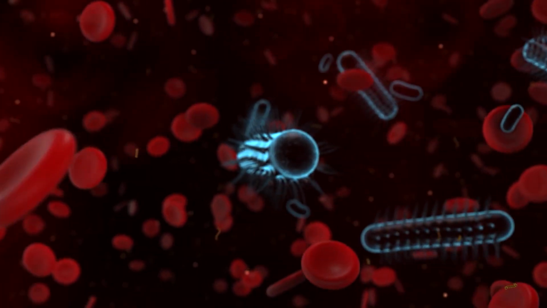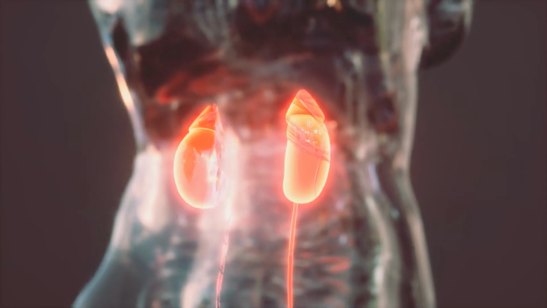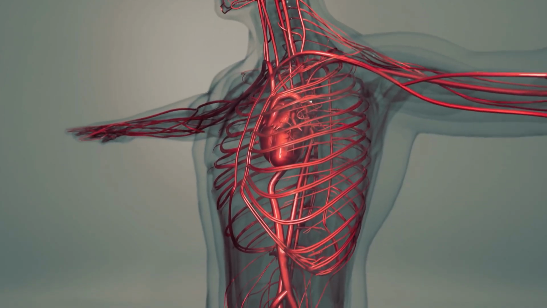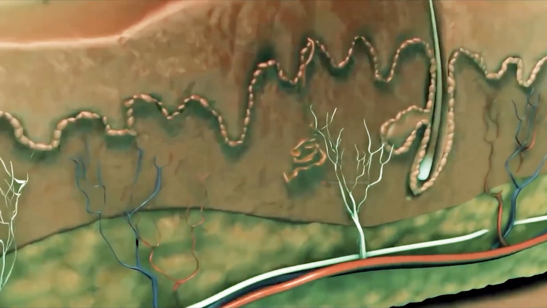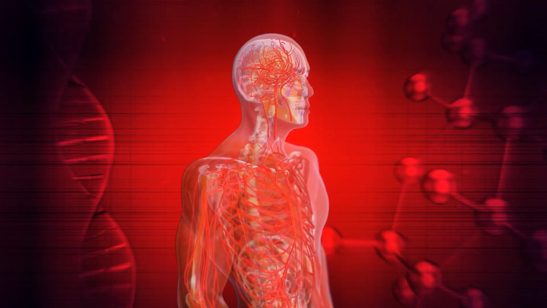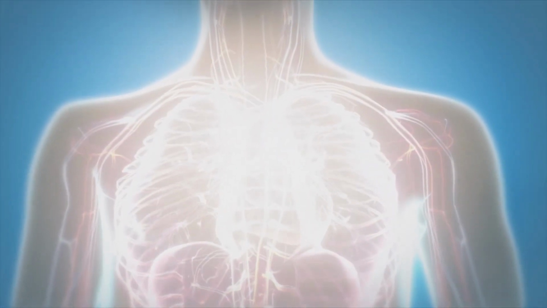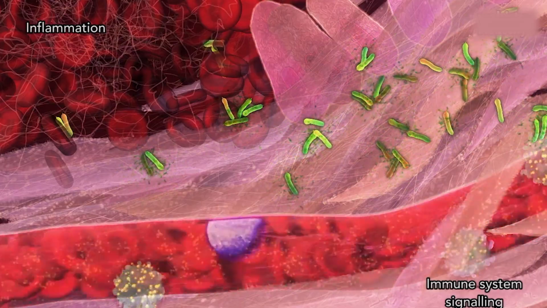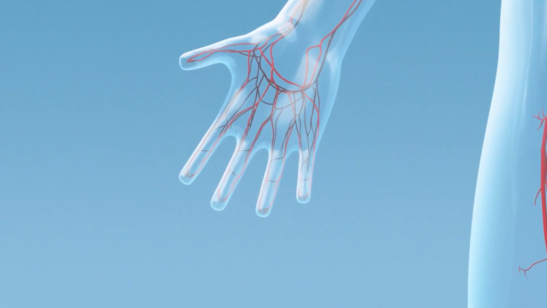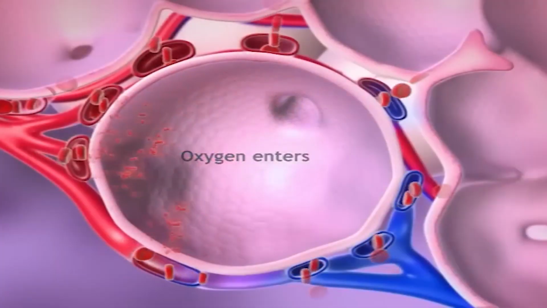As sepsis progresses, organ dysfunction can occur. Organs like the heart, lungs, kidneys, and liver may be compromised due to inadequate blood flow and cellular damage caused by the inflammatory cascade. Organ dysfunction is a profound and often severe consequence of sepsis, stemming from the complex interplay of dysregulated immune responses and vascular abnormalities. As the inflammatory cascade progresses, compromised blood flow due to vasodilation and increased vascular permeability contributes to inadequate oxygen and nutrient delivery to vital organs.